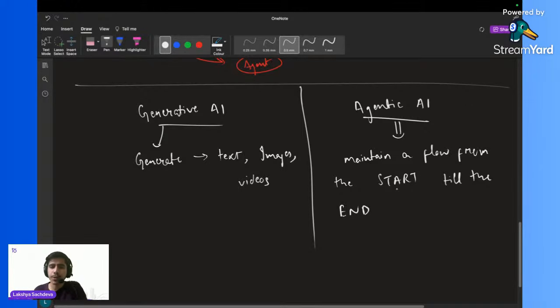Now, one thing you can notice, I have written start and end words in capital letters. Why I have written this in capital letters, you will understand in day 3 maybe. So agentic AI is a thing in which we maintain a flow from the start till the end. So this is some kind of definition.